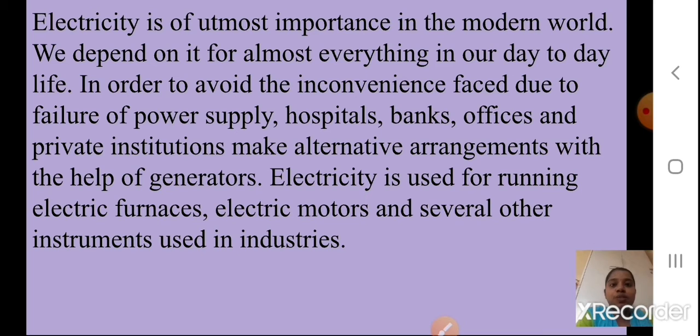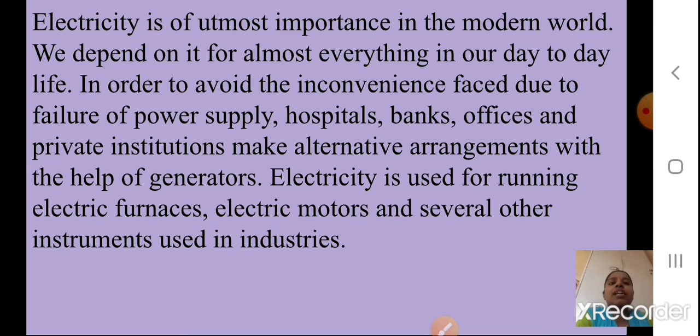In order to avoid the inconvenience faced due to failure of power supply, hospitals, banks, offices and private institutions make alternative arrangements with the help of generators. Electricity is used for running electric furnaces, electric motors and several other instruments used in industries. So various places we are using electricity.